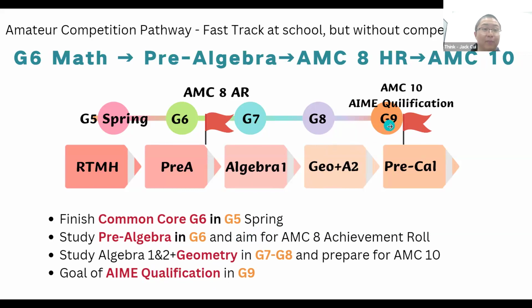goal, the AMC10. Many of you know that AMC8 is a warm-up competition, not formal, but AMC10 is a formal competition. And the students will achieve AIME qualification to enhance their college application. So that will be the total pathway. Again, this is applicable for 5th grade students without math competition training. If you have experience, you can go faster. You can get qualified for the AIME as early as in the 8th grade. So this will be one possible pathway.